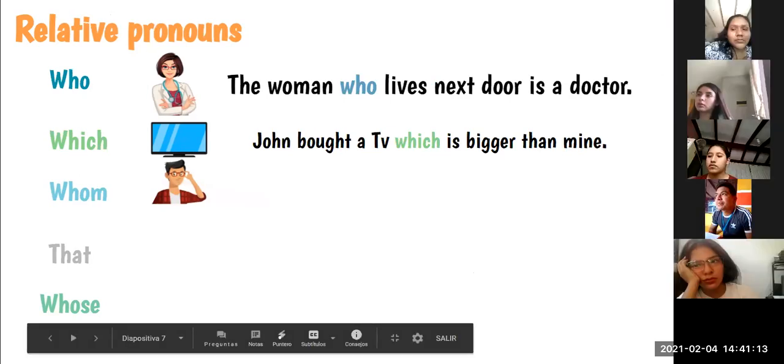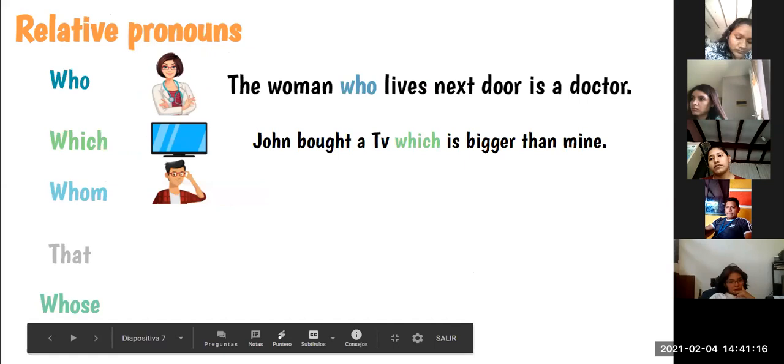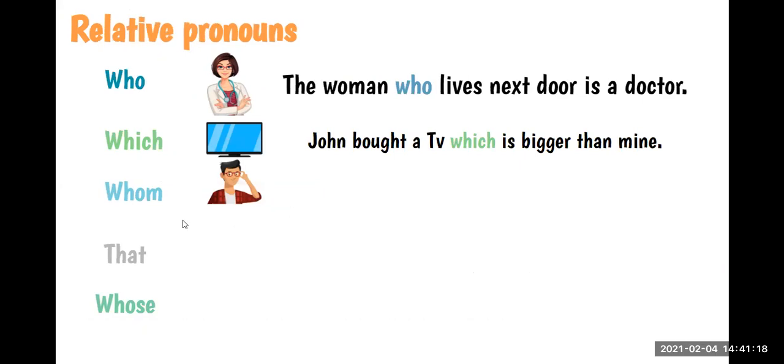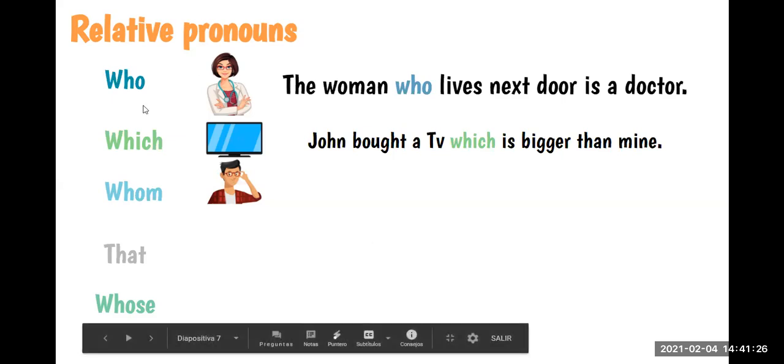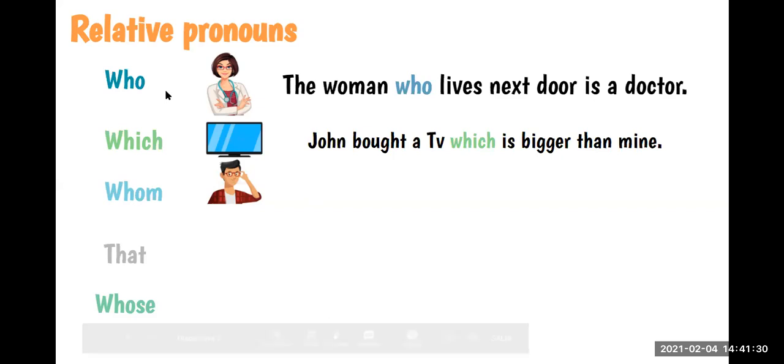What do you think? No, they are not the same, right? We can use who for plural too. For example, people who study English are intelligent.